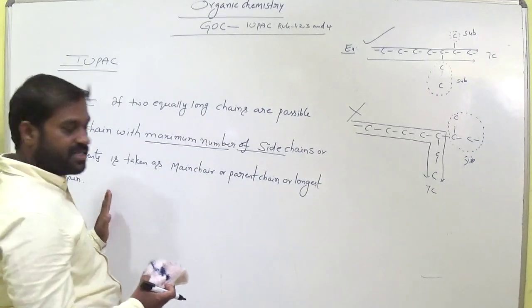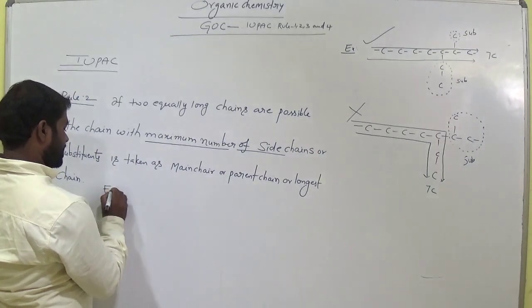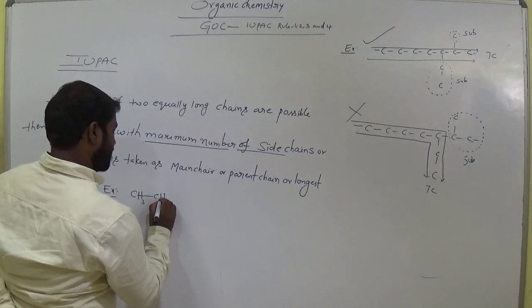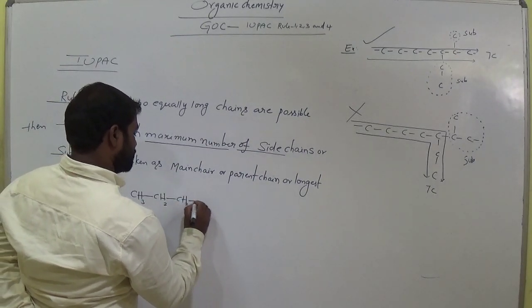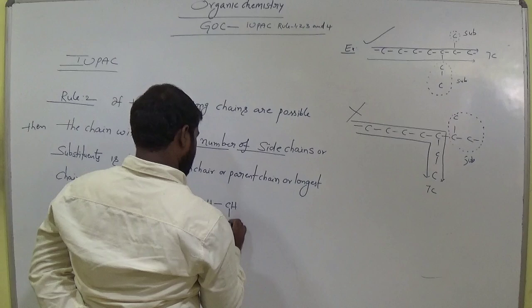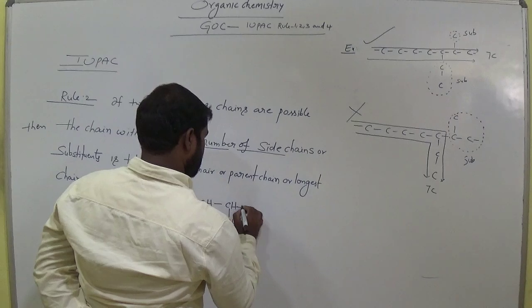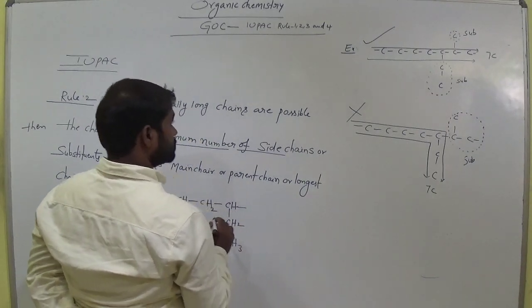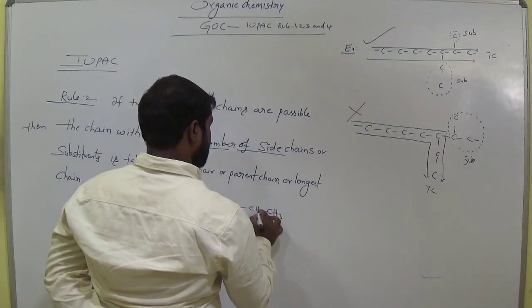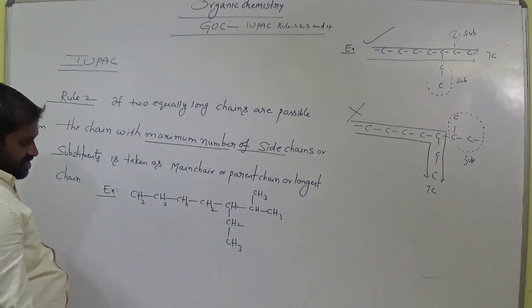Okay, students, clear this one? So let us take an example: CH3-CH2-CH2-CH2-CH-CH2-CH3, with a CH bearing CH3 and CH3. This is the compound.